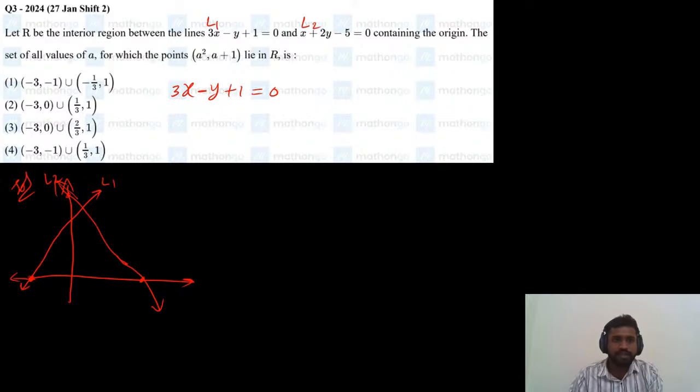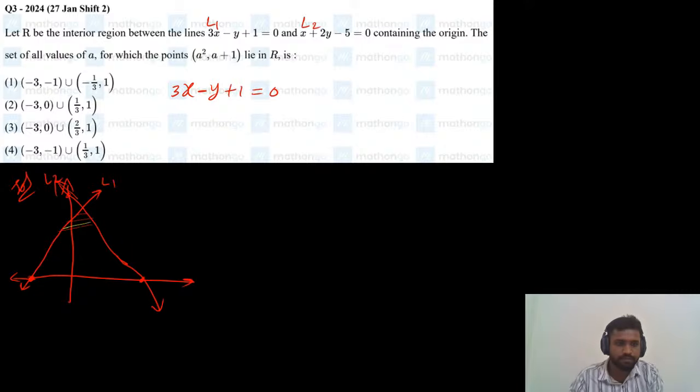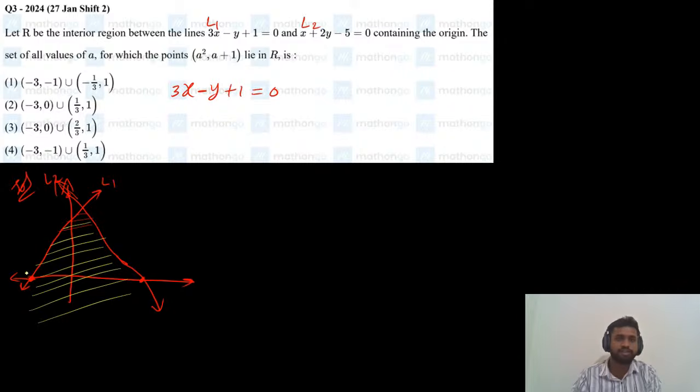R is the interior region between these lines. So this full region between these two lines, this yellow region, is nothing but the region R. R is the interior region between the lines containing the origin. We need the set of values of a for which the point (a square, a plus 1) lies inside the region.